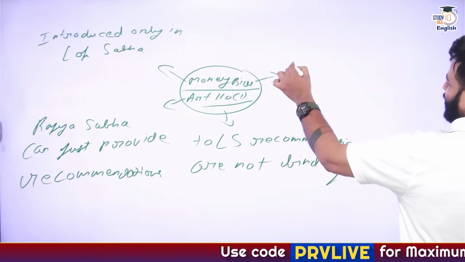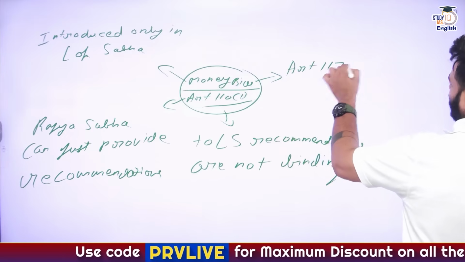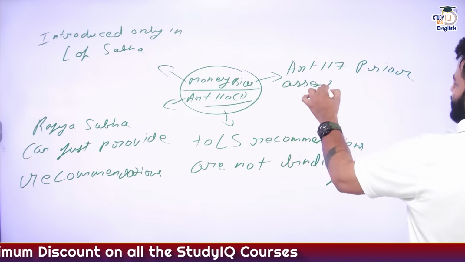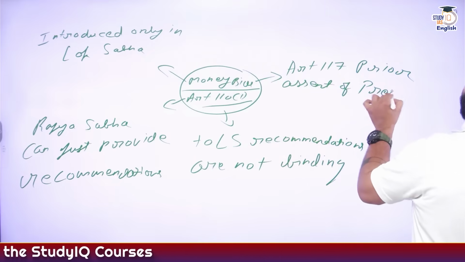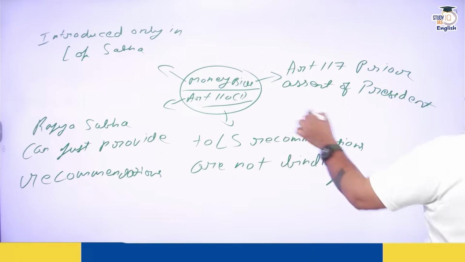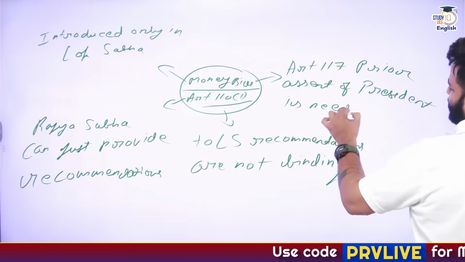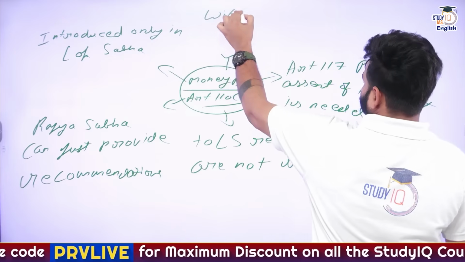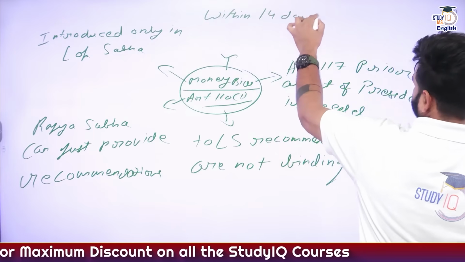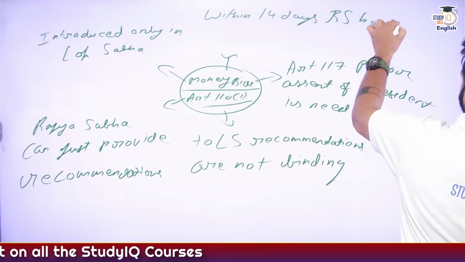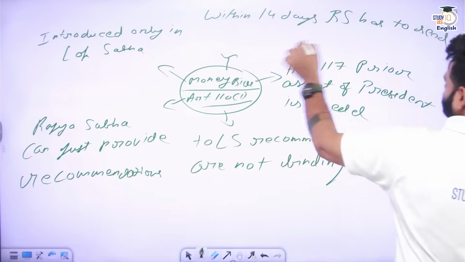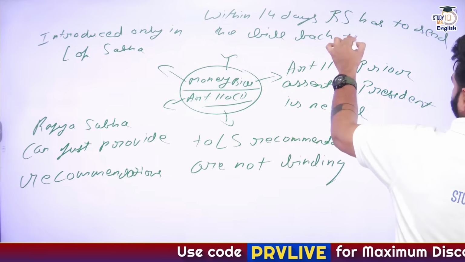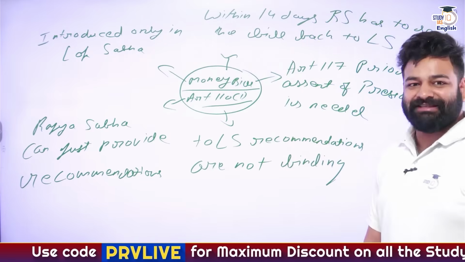So, as per Article 117, prior assent of President is needed. Next, as we can understand already, within 14 days, that is 2 weeks, Rajya Sabha has to send the bill back to Lok Sabha, right? So these are basically the features.